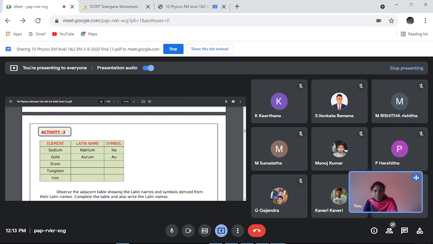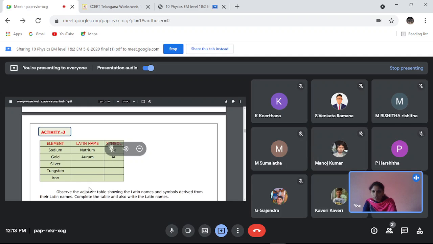What is the Latin name of sodium? Natrium, right? The symbol is Na. The first two letters they have given as the symbol. Next, gold. The Latin name is aurum, and the symbol is given as Au.